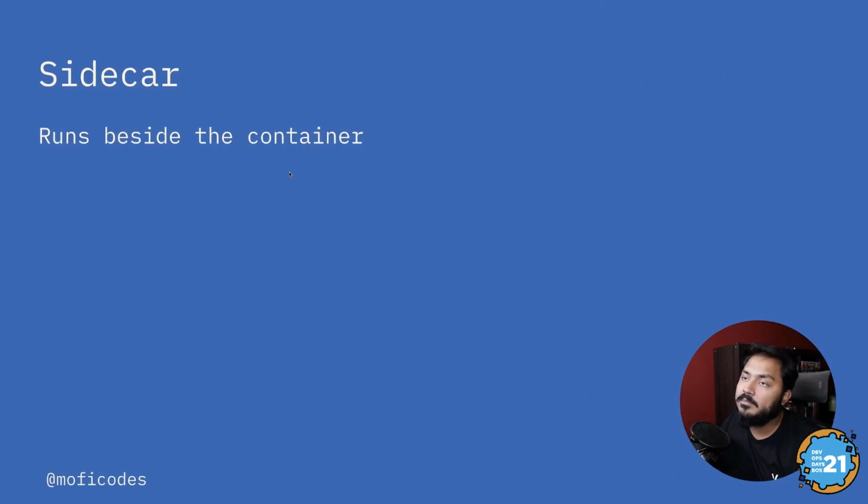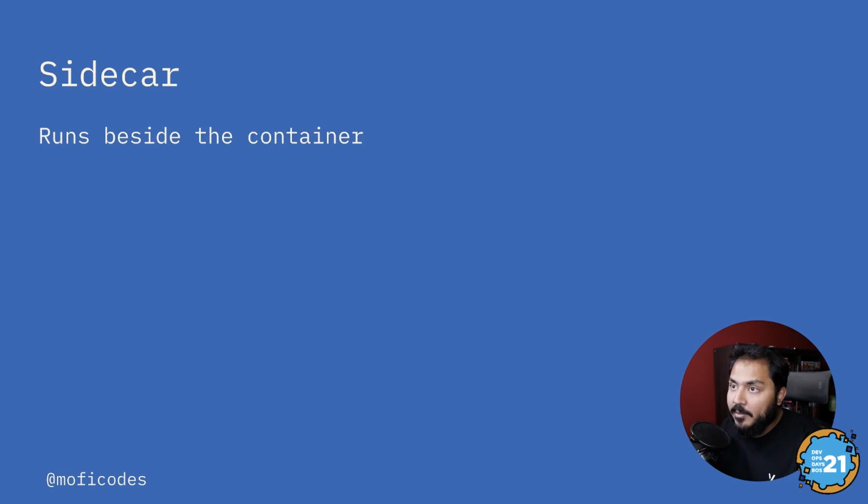The other thing in Kubernetes, and it's a very useful and powerful feature, is the sidecar pattern. Sidecars are containers running inside the same pod as your container. If you learned about pods in Kubernetes, one of the things that might have been surprising to you is that a pod is the smallest deployable thing in Kubernetes, not a container, and a pod happens to be a collection of containers. The moment you have more than one container in a pod, every container in that pod is a sidecar to the other containers in that pod.